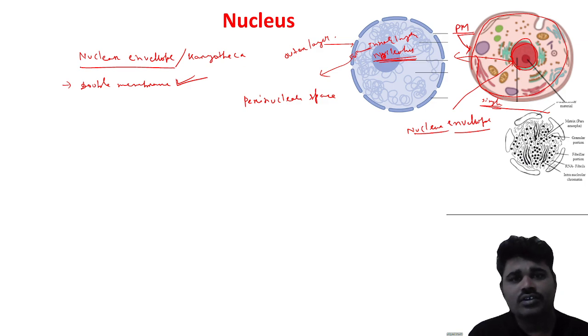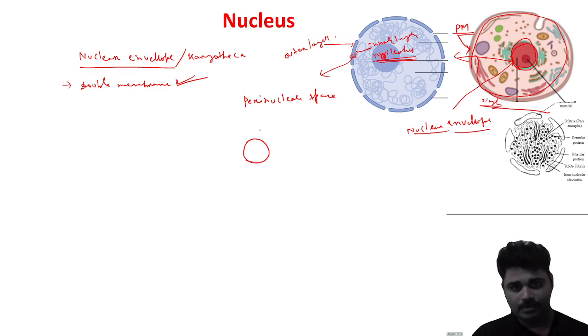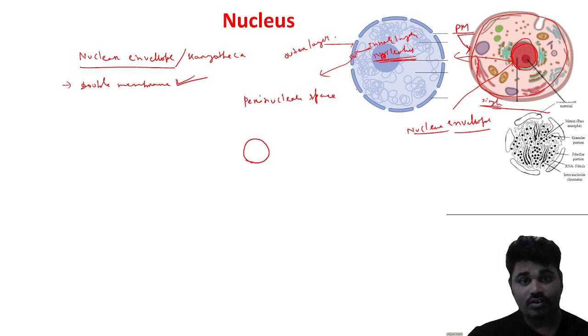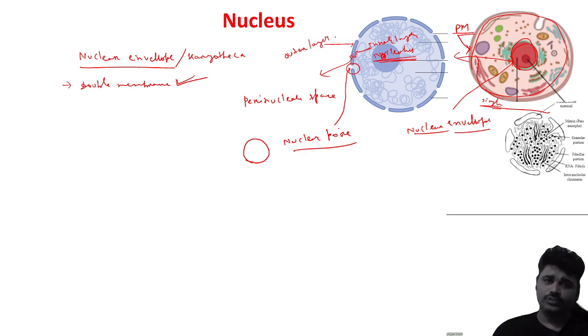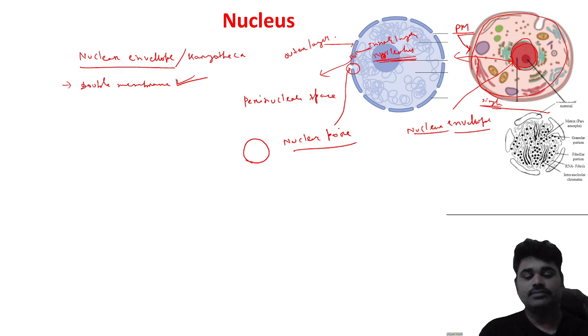This layer is not continuous. Like in the cell membrane, let's suppose this is the cell and this is the cell membrane, it is continuous. But this membrane is not continuous. There is some division in some areas, and this divided part or pore-like structure is called the nuclear pore.